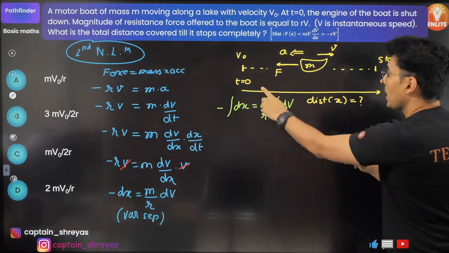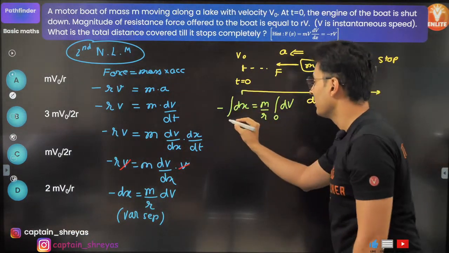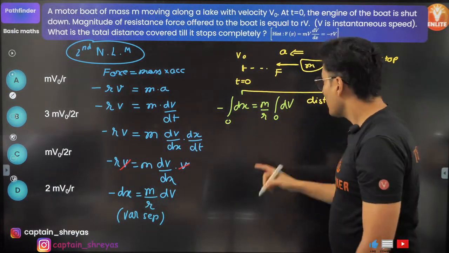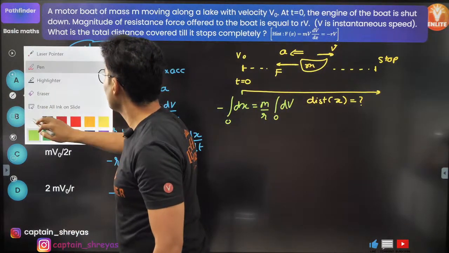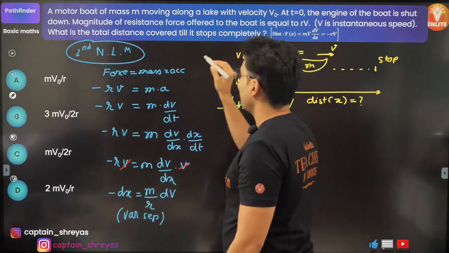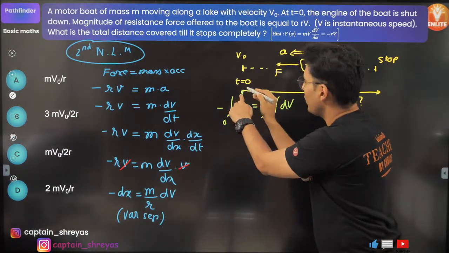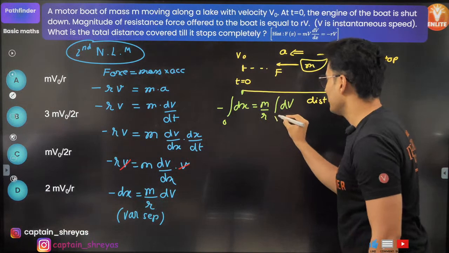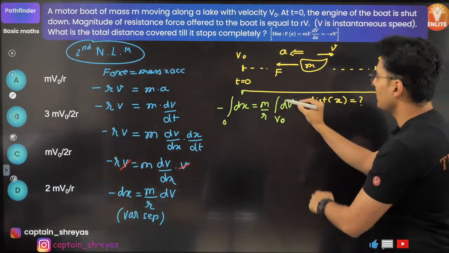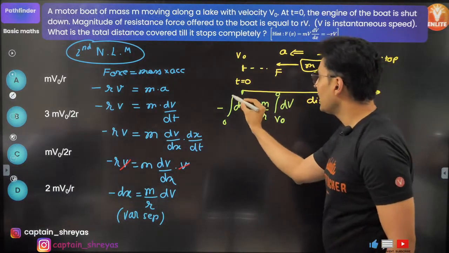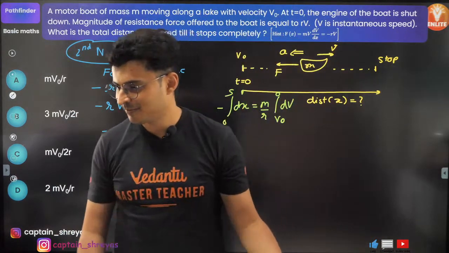According to this, my velocity was 0 when I had not traveled anything. So when displacement was 0. And, oh sorry, my bad, I'm so sorry guys. Velocity was not 0, velocity was v0. Yeah, velocity was v0. So when my displacement was 0, I have not moved, that time my velocity was v0. Correct? And finally when I stopped, that means the velocity became 0, that time my displacement was s or x, whatever you want to call it.